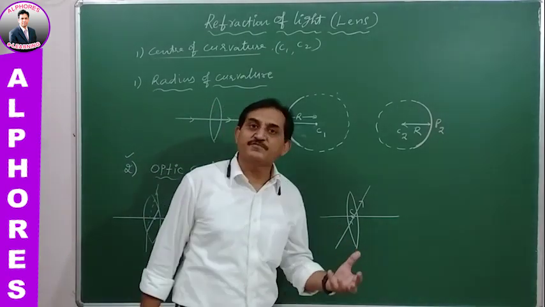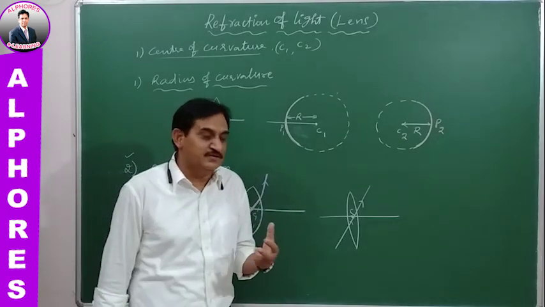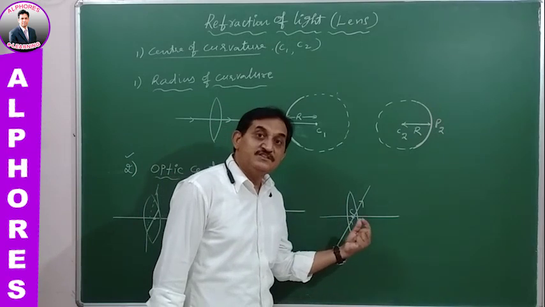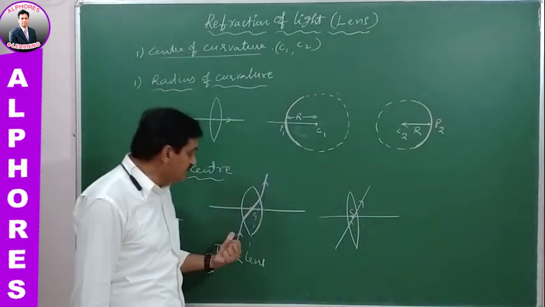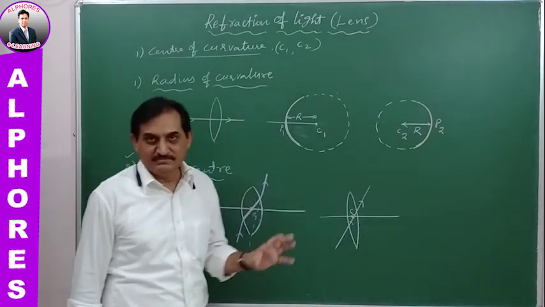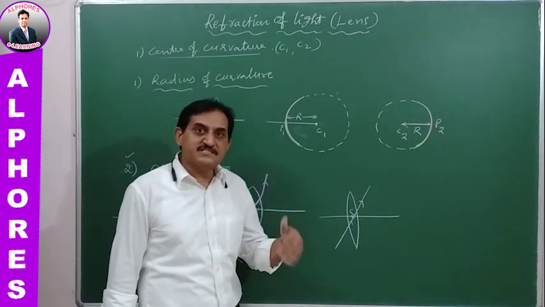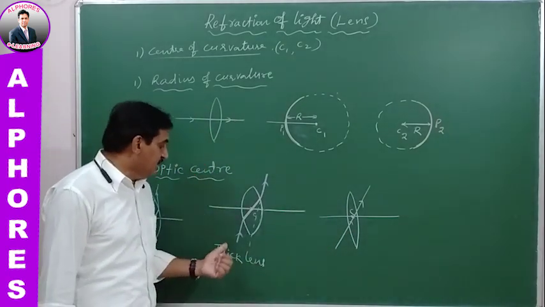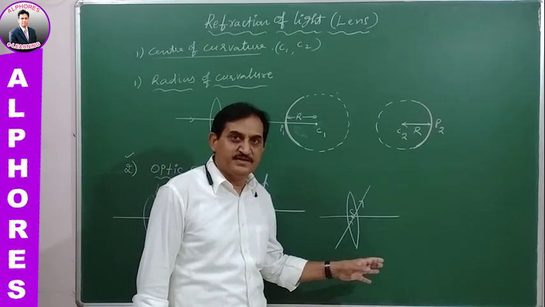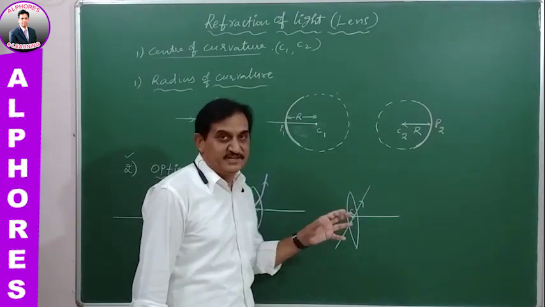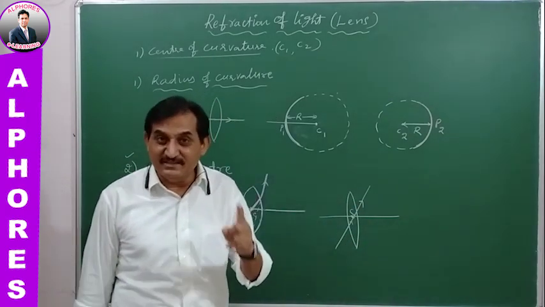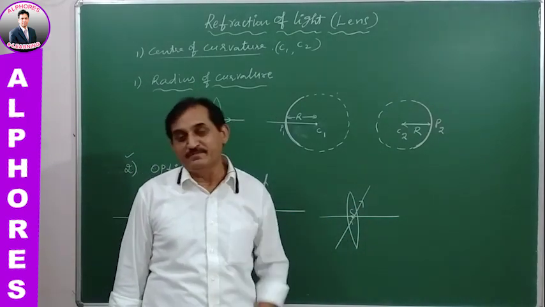But in 99% of cases, we discuss in our chapter the thin lens. The thick lens can also be discussed, but very rarely. The majority of the problems we solve are for thin lenses. In this case, the light ray passing through the optic center never bends or deviates from its original path.